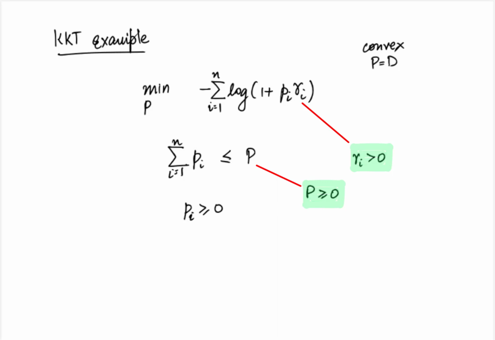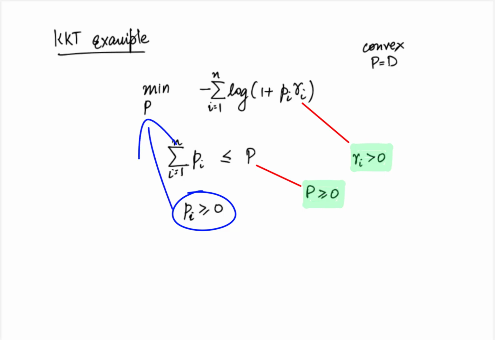In general, there are different ways of writing the dual for the same problem, and each would lead to a different set of KKT conditions. Here also, there are two ways of proceeding. We could associate the dual variables with the two sets of constraints so that the domain of the Lagrangian for x is R^n, and the fourth KKT condition, that is the stationarity condition, can be directly written using the gradient of the Lagrangian.